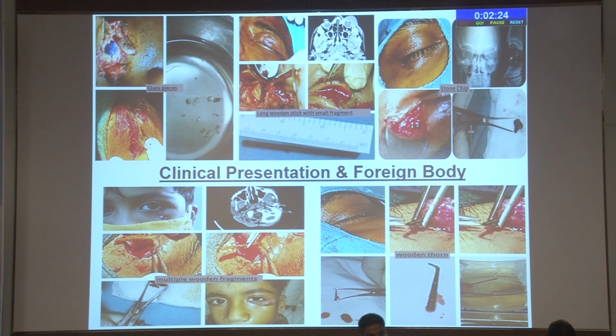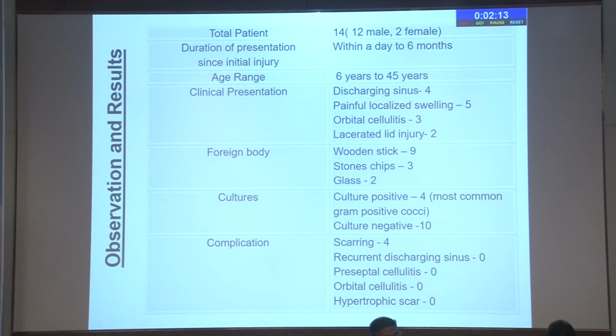These are various clinical presentations of foreign bodies. We found that they sometimes presented with glass pieces, long wooden stick, stone chips, multiple wooden foreign bodies, and wooden thorn. Total patients involved were 14. The duration ranged from a day to 6 months, and age ranged from 6 years to 45 years.